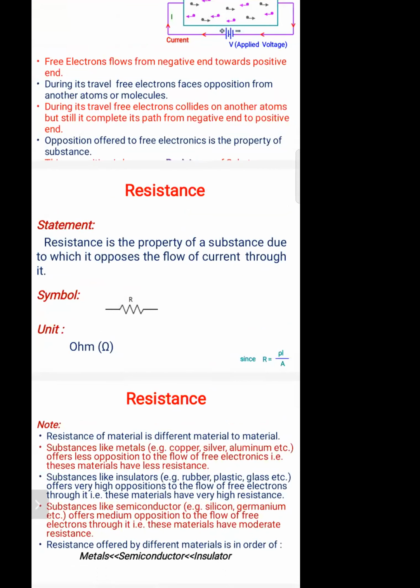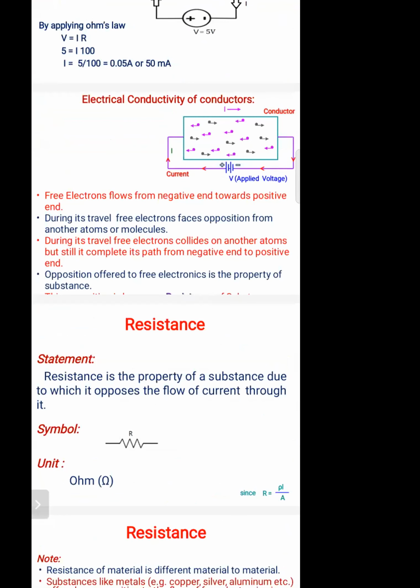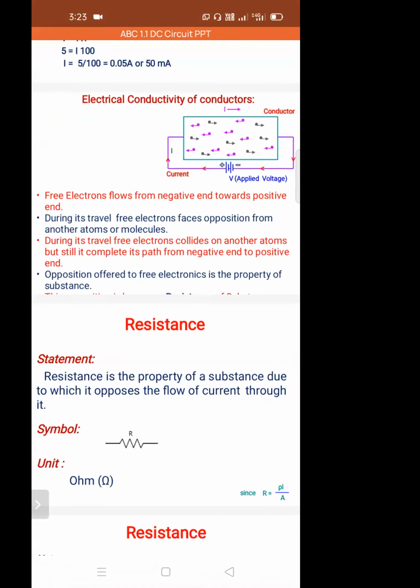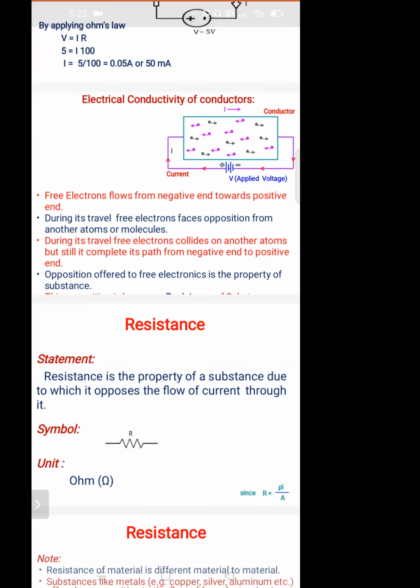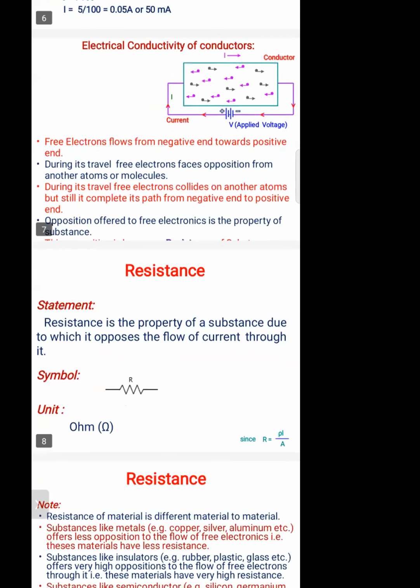ठीक है. So yesterday we have discussed about electrical conductivity of conductors. Some free electrons are there, and without any supply the free electrons will move freely in a conductor. It will create the path from negative to positive. Once the voltage is applied, the free electrons will get opposition. That opposition during the travel of free electrons, we are going to call resistance. So the resistance definition we have to discuss.